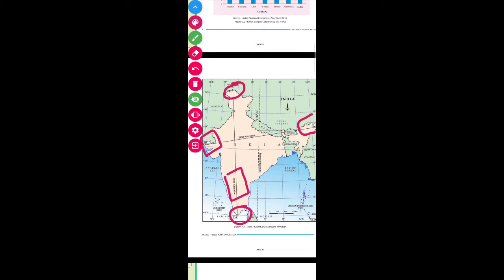Now this east-west extent is about 2,933 kilometers. As you can see, 3,214 kilometers is more than 2,933 kilometers, which signifies that India's north-south extent is more compared to the east-west extent. So that was about the extent of India.